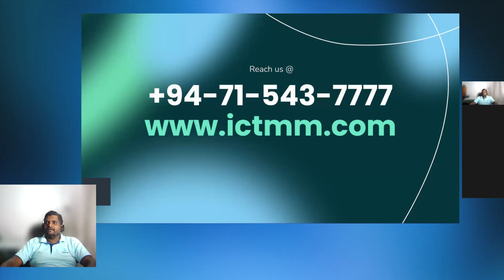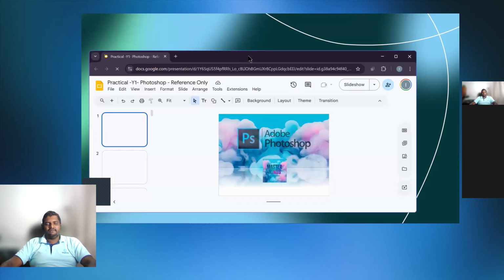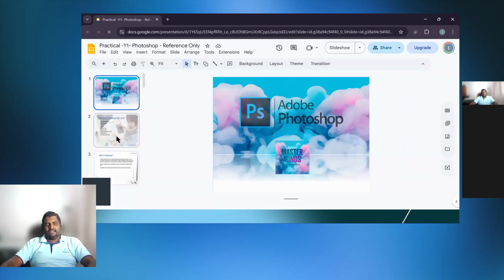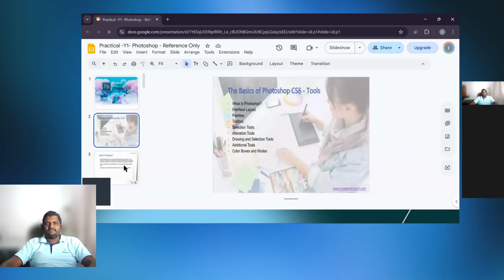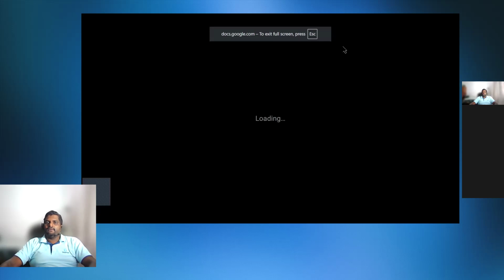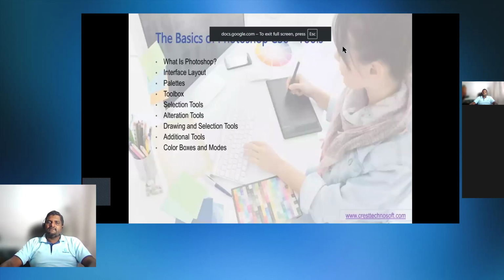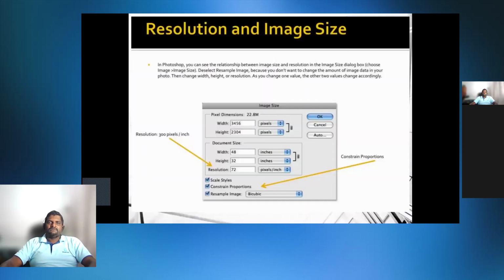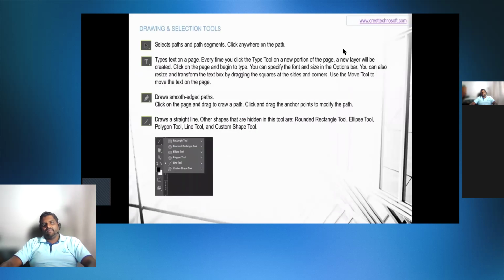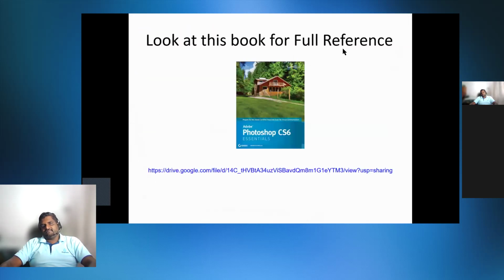I'll be touching upon practical stuff, Khalid. We will be doing things in Photoshop, using Photoshop to edit images. I don't know what software your school is using for photo editing, like image and logo creation. Photoshop, okay, cool. So we'll be learning about Photoshop, how to create logos, edit images, make things transparent, all of those things.